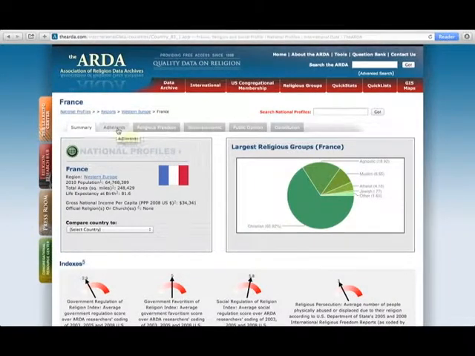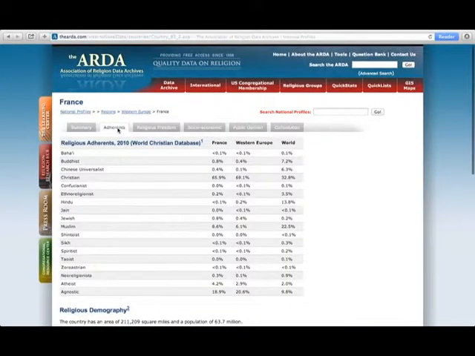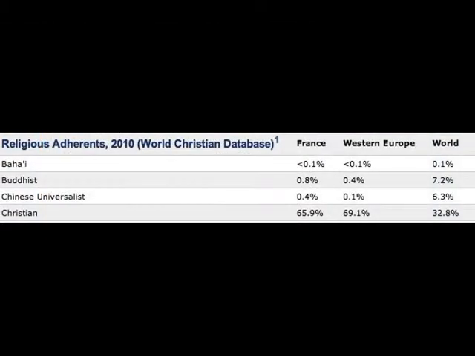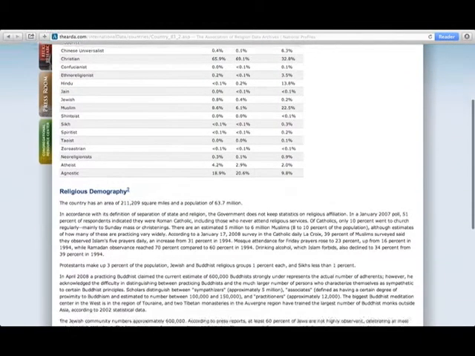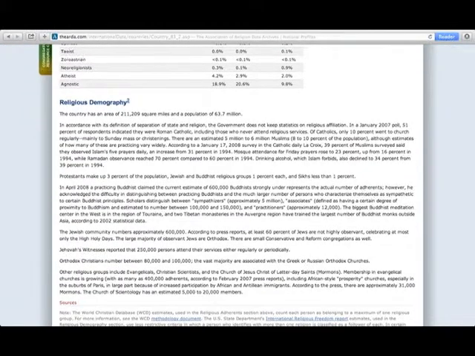Next, we're going to click on the Adherence tab. Here, we get to compare the percentages of religious adherence compared to Western Europe and the world. In France, 65.9% of religious adherents are Christian, which is pretty similar to Western Europe. However, it's substantially more than the rest of the world. If we scroll down further, we can get some more specific information regarding the religious demography of France.